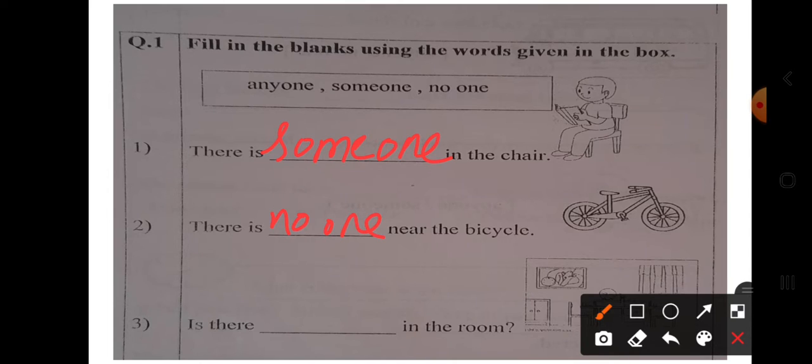Can you see anyone standing there? No. Is there dash in the room? Is there anyone in the room? You cannot ask someone. Why? Because you are not seeing anyone there. So you will ask the question with anyone only, right?